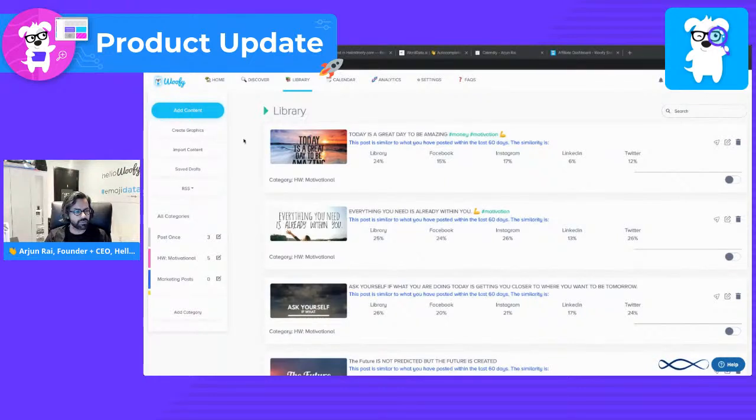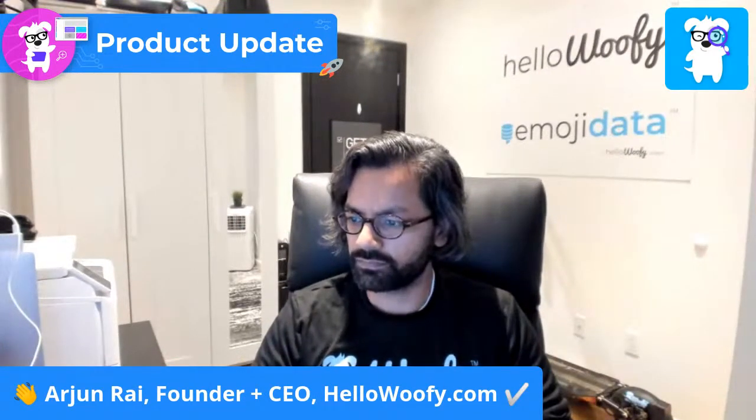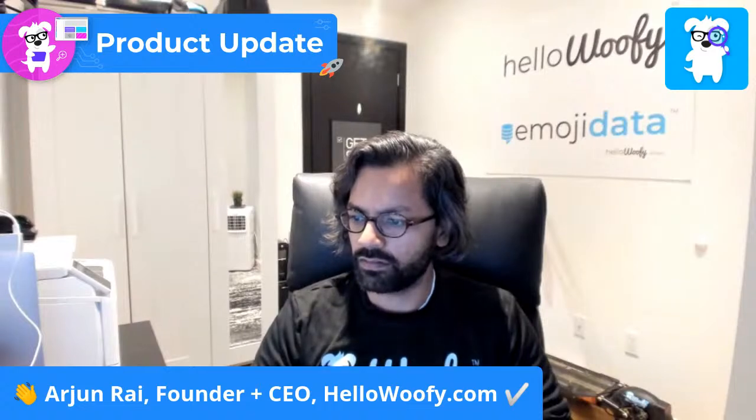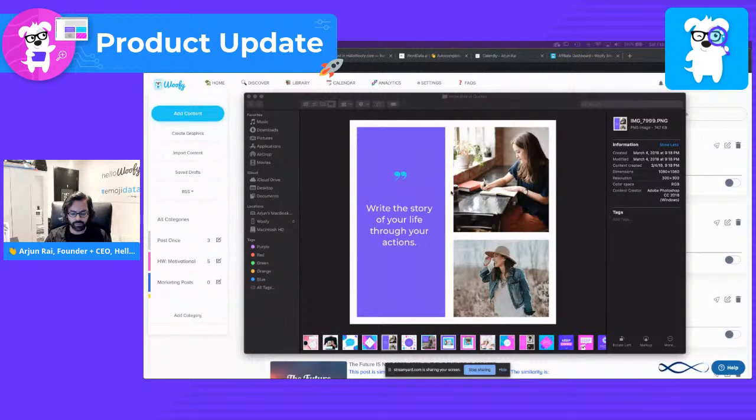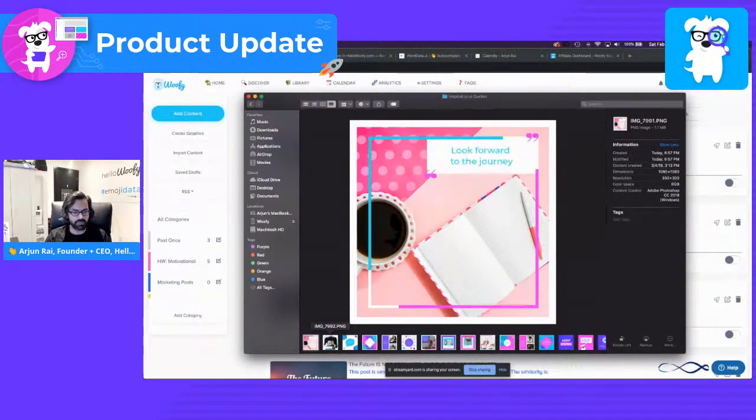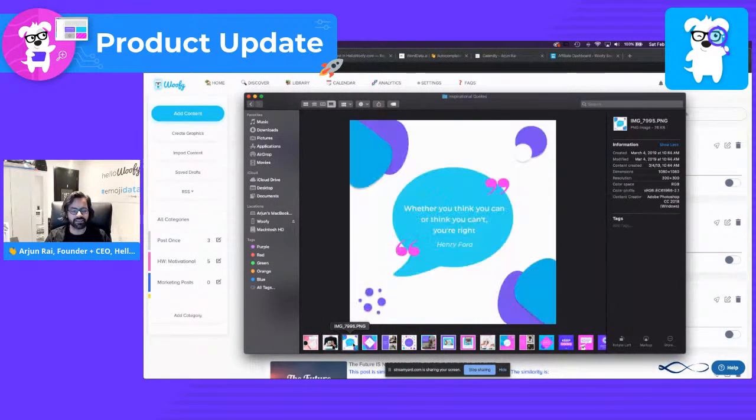So what we're going to be doing is essentially taking a couple of images. Let's pull up those images right here, and make sure you can share the screen. Let's go ahead, click on that, and here we go. Now, we're going to be taking a couple of these quotes, which you can see here are embedded directly into images themselves, and adding them directly into a library. And without doing any effort, we're going to be essentially taking the quotes or the text-based aspect of the image itself and converting them directly into text that you can go ahead and modify, add emojis to, even hashtags.